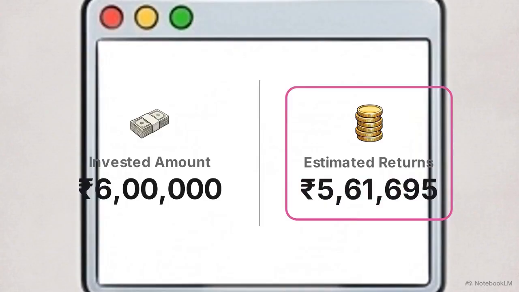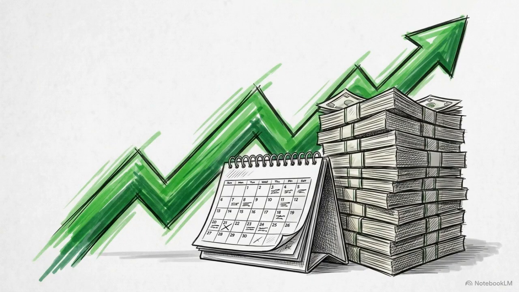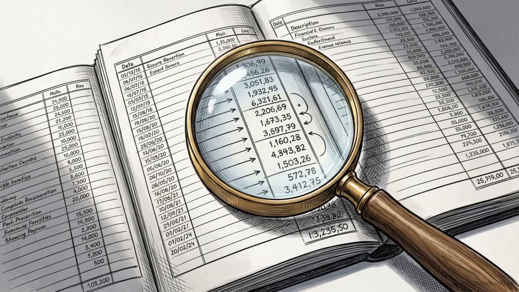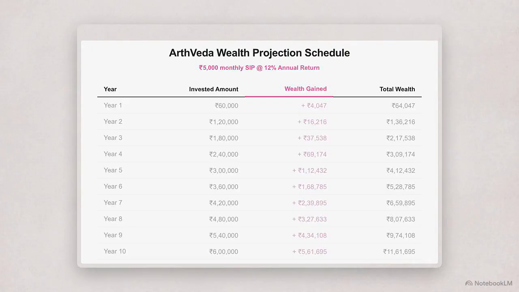Step 2 requires us to look deeper. We need to examine the year-by-year wealth projection schedule to see why many retail investors struggle to stay the course. This table breaks down your annual progress. In year 1, the wealth gained is just 4,047 rupees. At this stage, the growth feels very slow and incremental. By year 5, your total wealth gained is about 1,12,000 rupees. While the growth is accelerating, this is often the psychological point where impatient investors decide to stop their contributions.